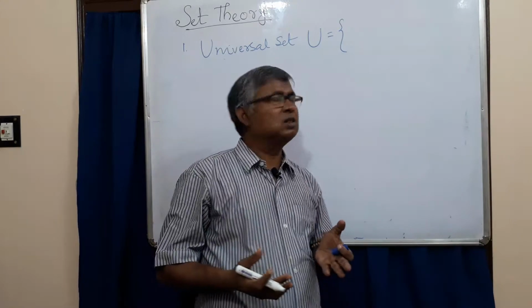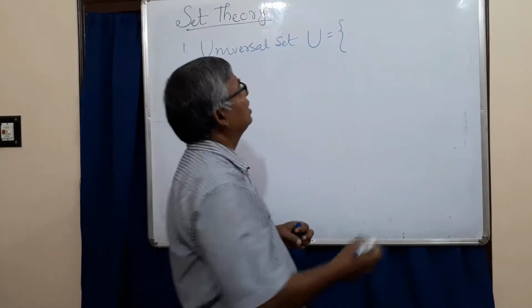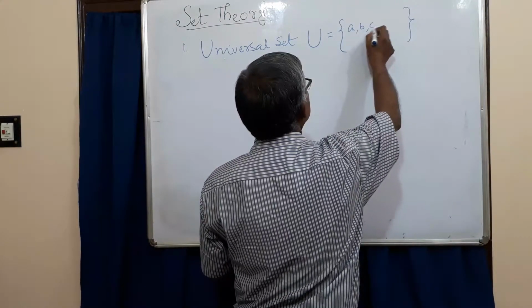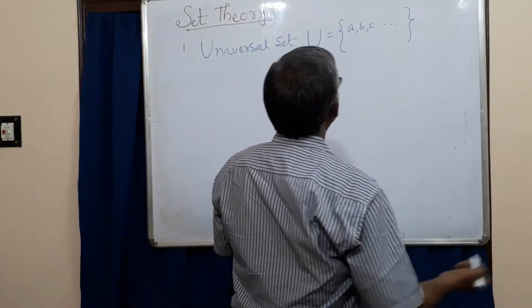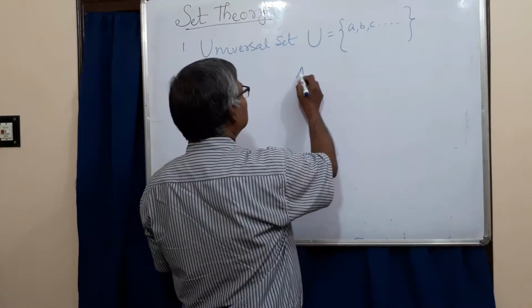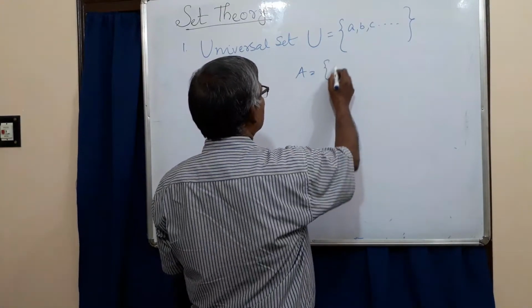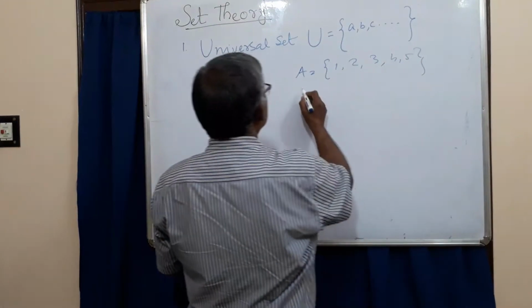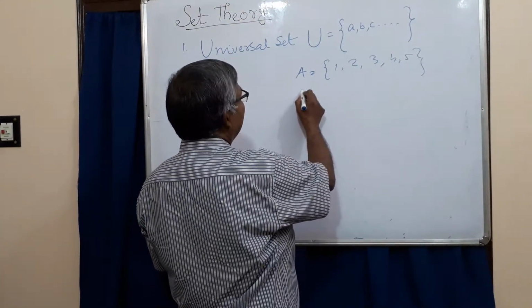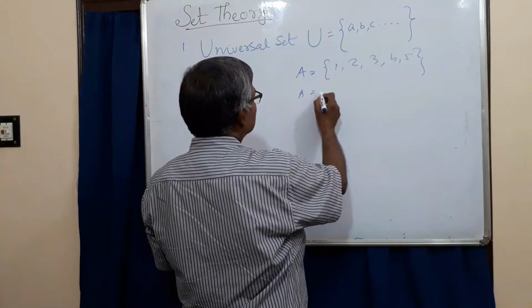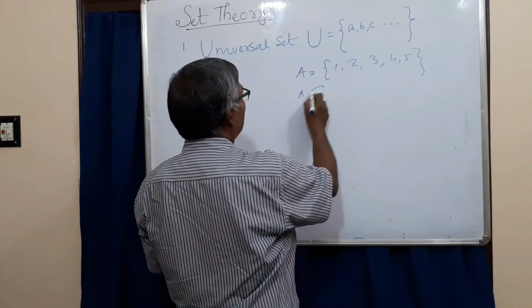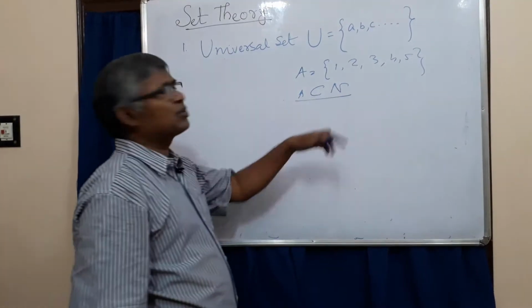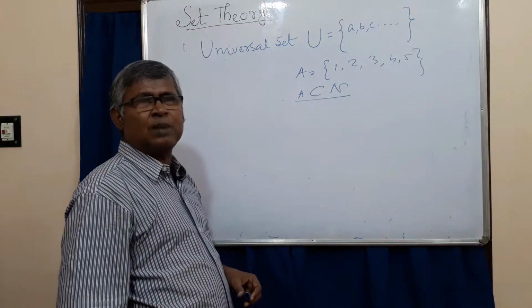All the students of your school are included here. Suppose A = {1, 2, 3, 4, 5}. So we see A is a subset of N. We have not yet discussed subsets; we will discuss them shortly.